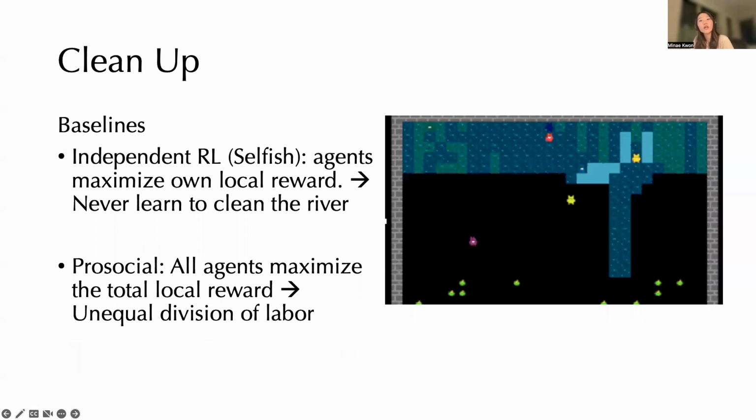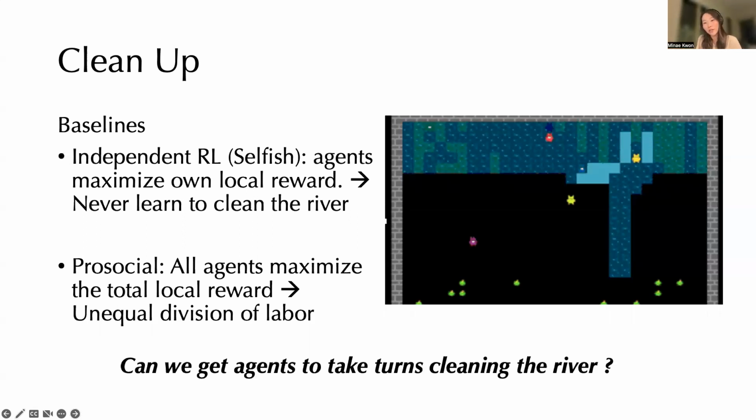So current algorithms that are commonly used to solve this problem include independent RL, where agents just selfishly maximize their own local reward. This leads to policies where agents never learn to clean the river because they're selfish. We also have a pro-social algorithm where all agents maximize the total local reward. This leads to a much more effective policy where agents learn to clean the river, but this results in an unequal division of labor, where you normally have 2 to 3 agents that are designated river cleaners, whereas the other agents get to harvest apples. So none of these are really that satisfactory, and we ask if we can get a fairer policy than the pro-social one, where agents take turns cleaning the river.